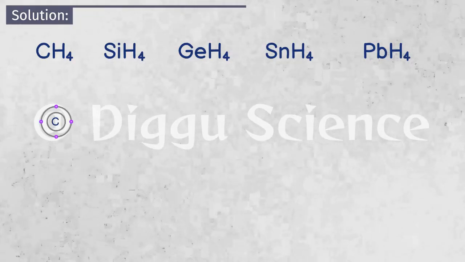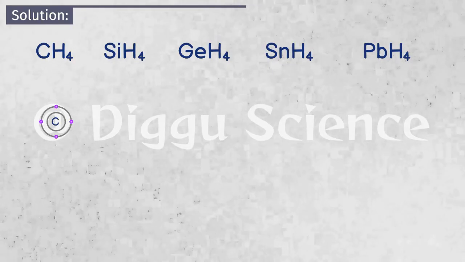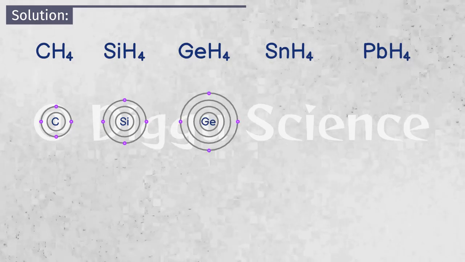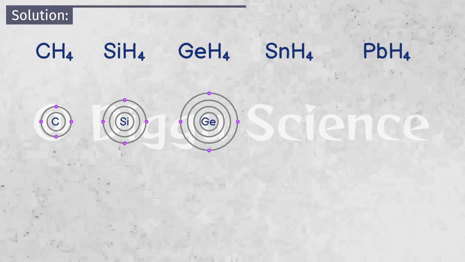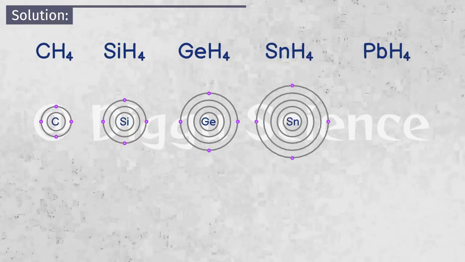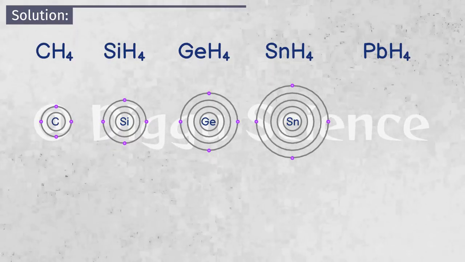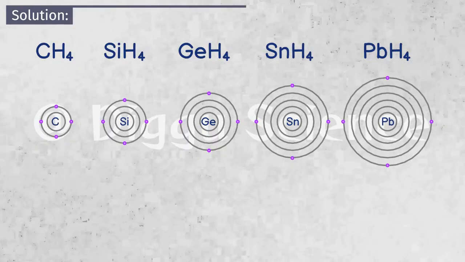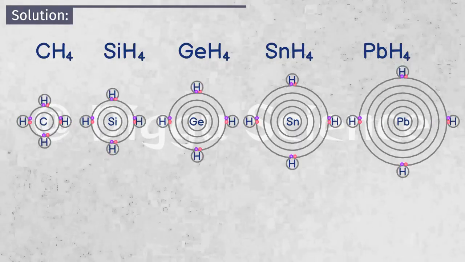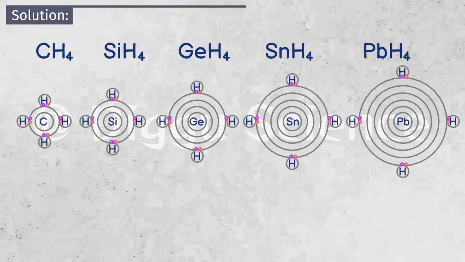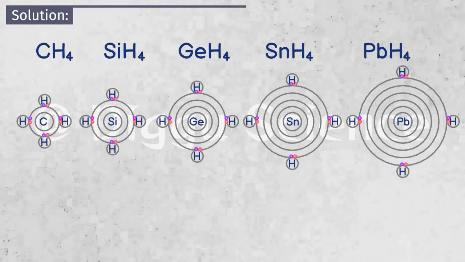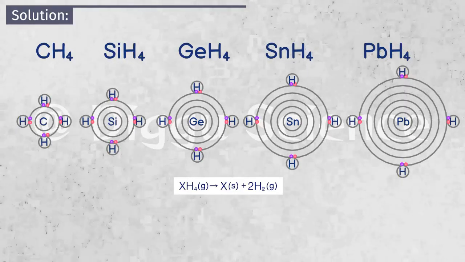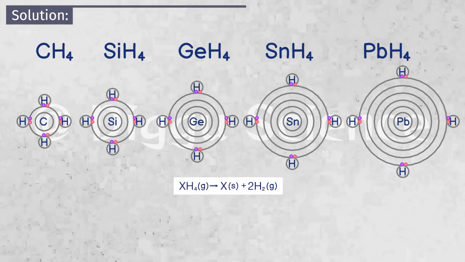The element carbon consists of 2 atomic shells. The element silicon consists of 3 atomic shells. The element germanium consists of 4 atomic shells. The element stannum, or tin, consists of 5 atomic shells. And the element plumbum, or lead, consists of 6 atomic shells. Following the rules of chemistry, each element will chemically bond with 4 hydrogen atoms. When it gets a certain amount of heat, the compound will decompose into metal elements and hydrogen gas.